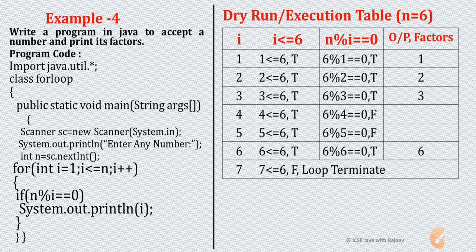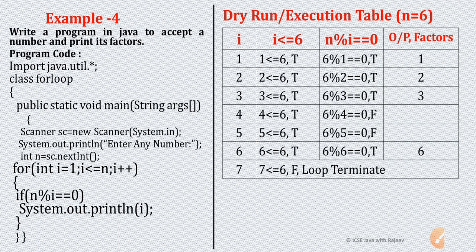Now in the loop test condition, 7 less than or equal to 6, false. So the loop will terminate. Before termination, what will we get as output? 1, 2, 3 and 6. So all these 4 are the factors of 6. So this is the program to print the factors of a number.